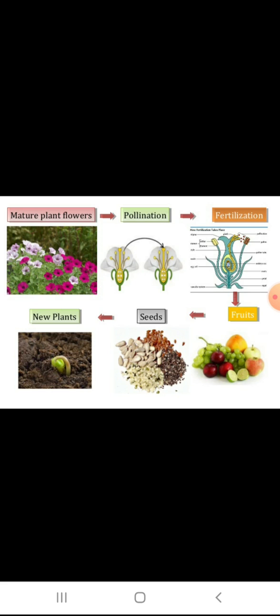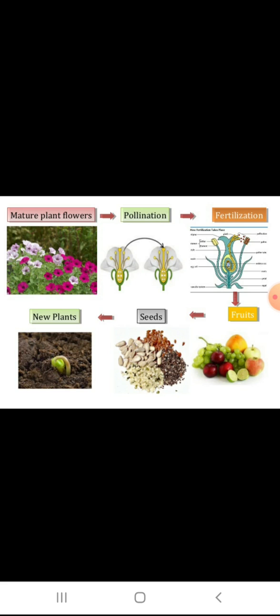So all these things they have explained clearly. Now we are going to see about pollination. What do you mean by pollination? The process of transfer of pollen grains from anther to the stigma is called pollination. So when pollen grains are transferred from the anther to the stigma, the process is known as pollination.